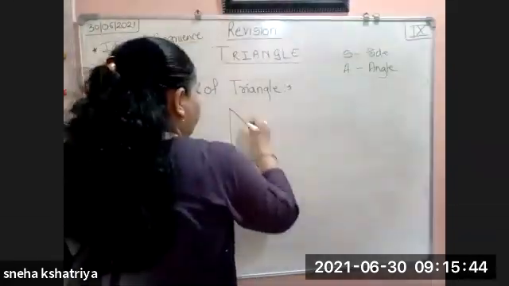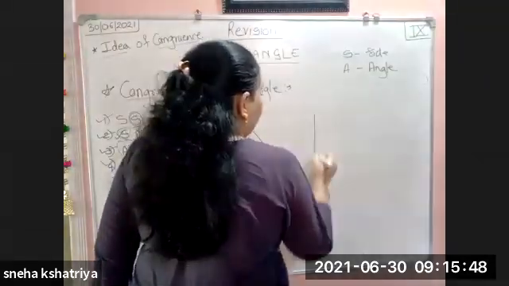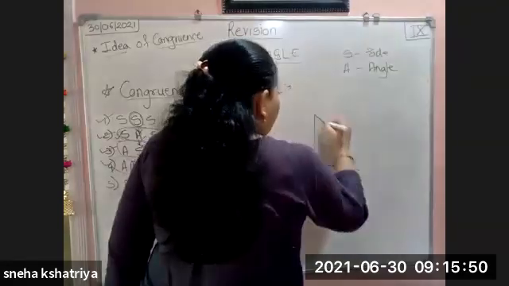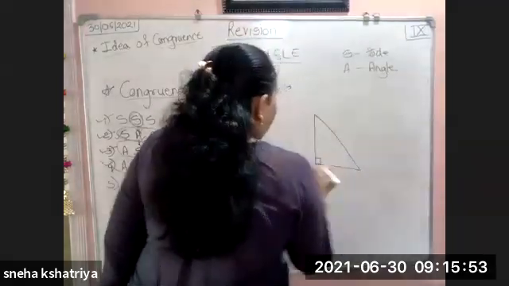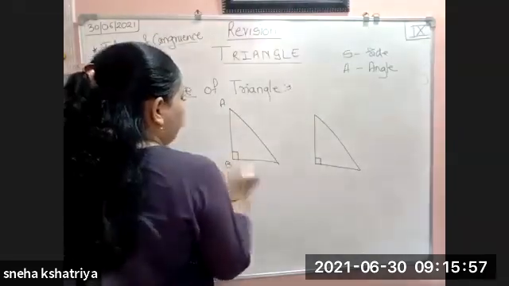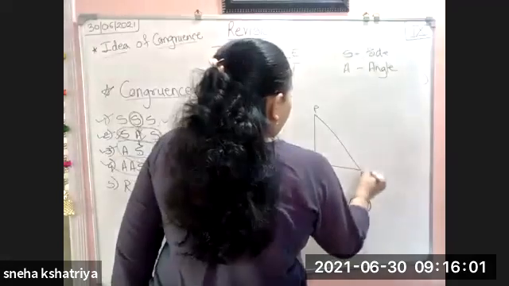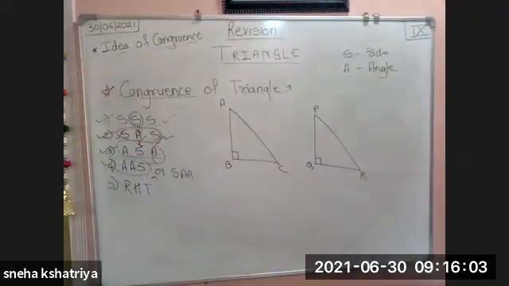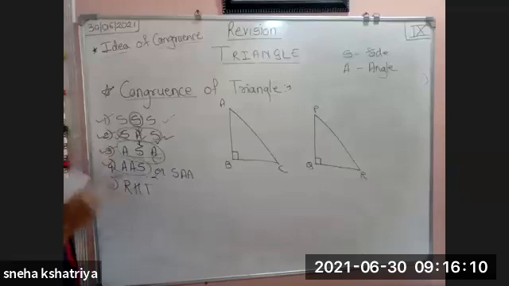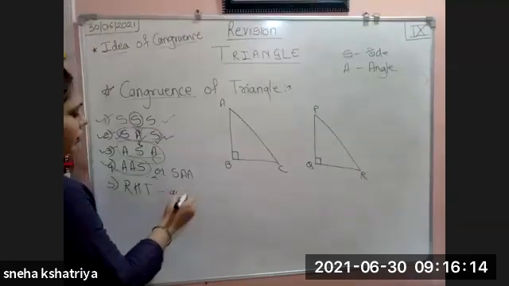So right hypotenuse test means one angle is of 90 degree. And what is the condition over here? That the angle should be 90 degree and any two sides should be congruent.